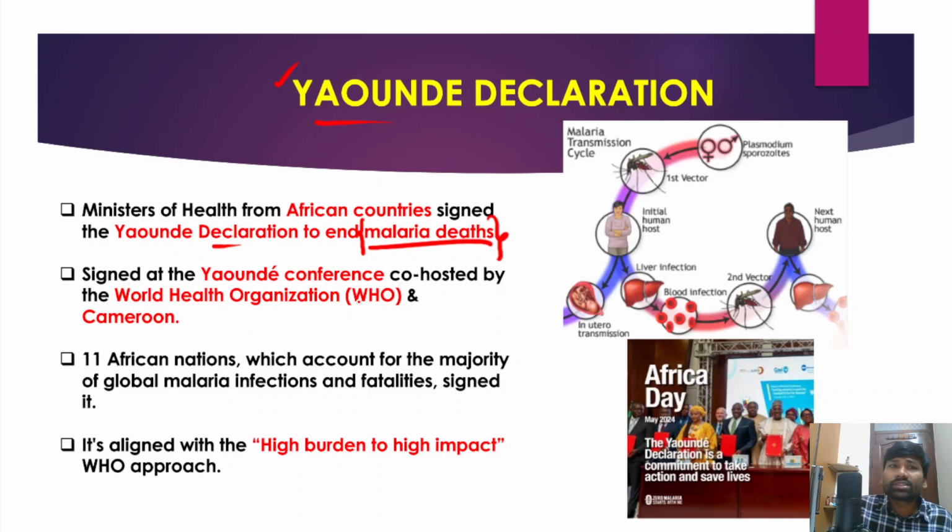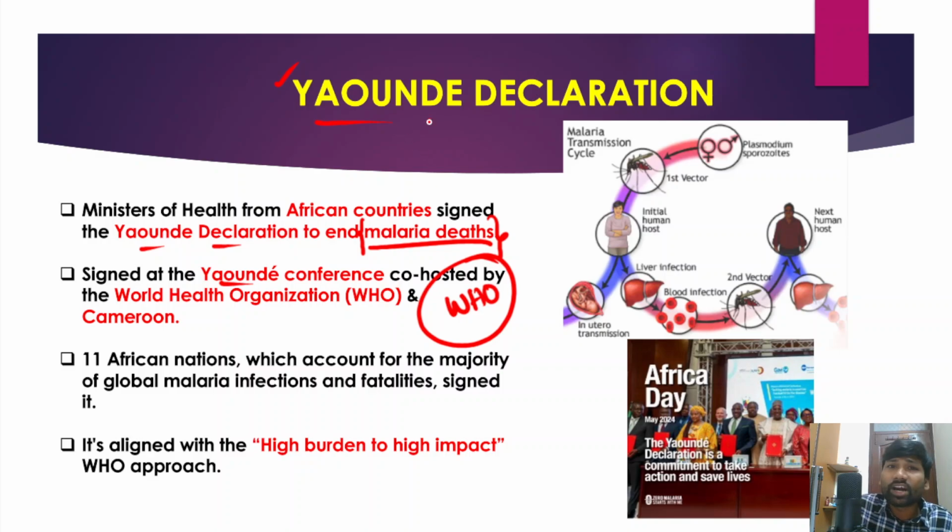However, ministers of health from some African countries have come together and signed the Yaoundé Declaration to end malaria deaths. Remember that the African continent also has a very high burden of malaria disease and death, and for that reason these countries have come together to end the scourge of malaria. This Yaoundé Declaration was signed at the Yaoundé Conference, co-hosted by the World Health Organization in Cameroon.